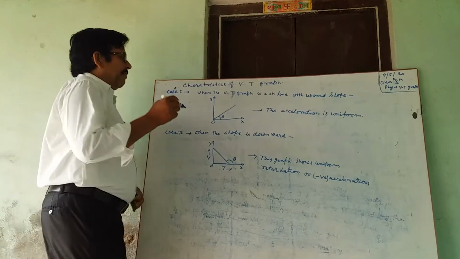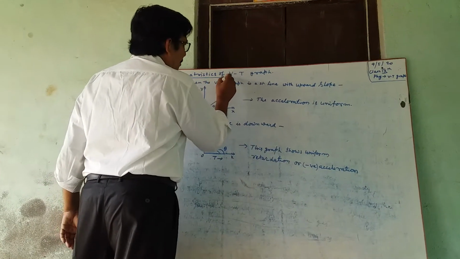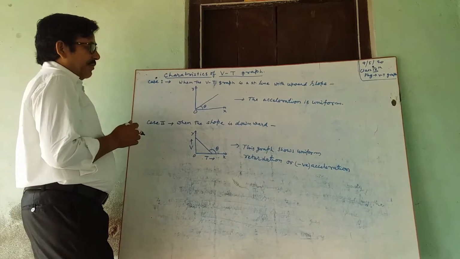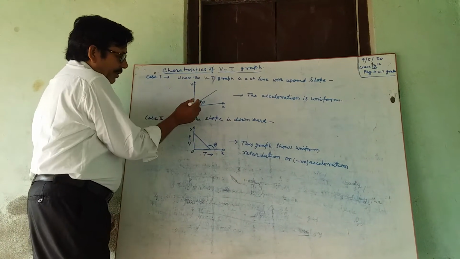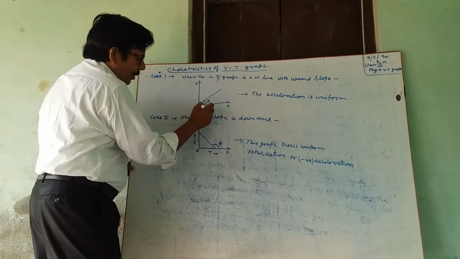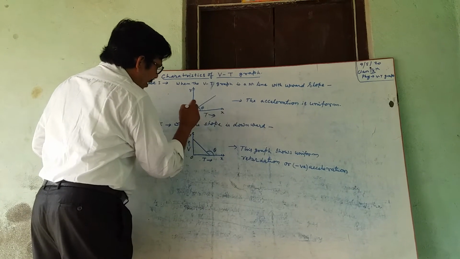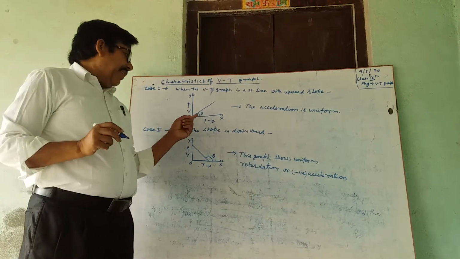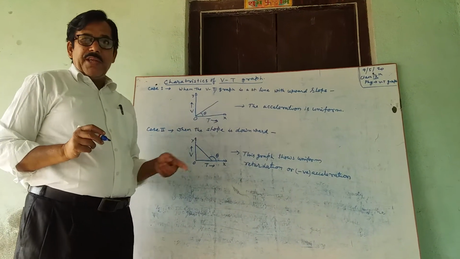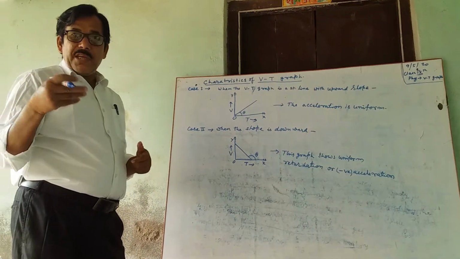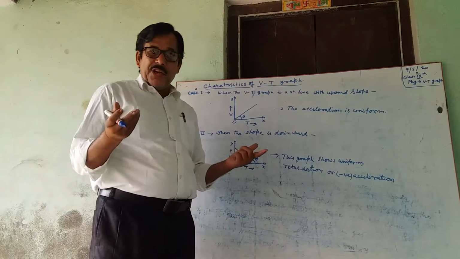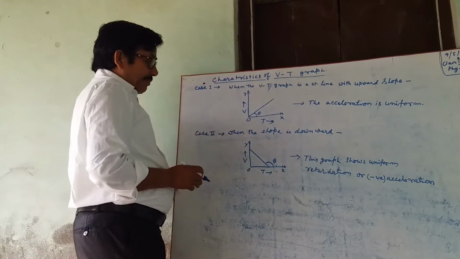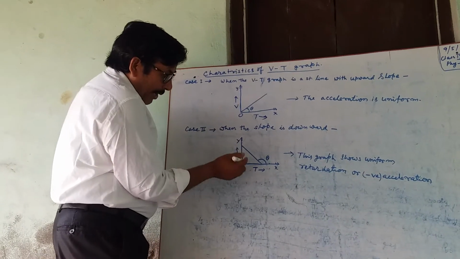Characteristics of velocity time graph or speed time graph. Now, case 1. When the graph is a straight line inclined to the time axis or x-axis. This shows that with the increase in time, velocity also increases, meaning it shows positive acceleration only.